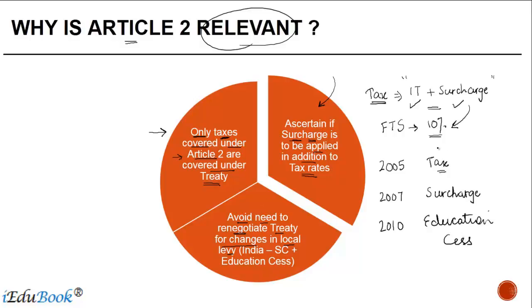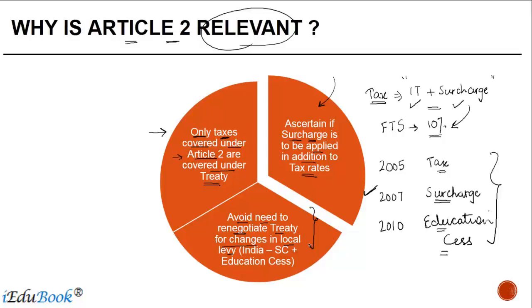Now, if the definition of tax in Article 2 was not there, then what is going to happen is every time a new tax is levied by the source country, India in my example, there will be a need to revise the treaty. Otherwise, any surcharge or education cess which is paid in India, let's say for example by a US tax resident, will not be creditable in the US because the treaty will not contain that provision.